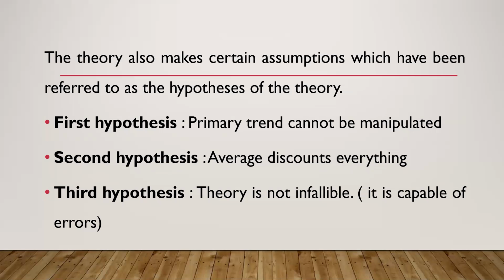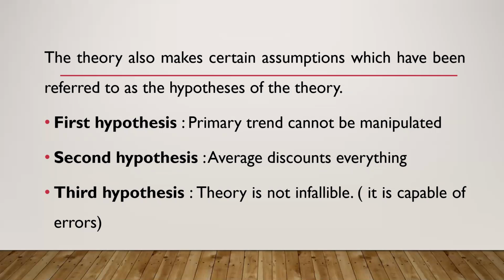But what technical analysts believe is that that is not possible at all times. Whatever price is reflected in the market is the intrinsic price, because the price is ruled by the demand and supply forces, and the demand and supply forces are made after taking into account all the factors that influence that particular security's price.